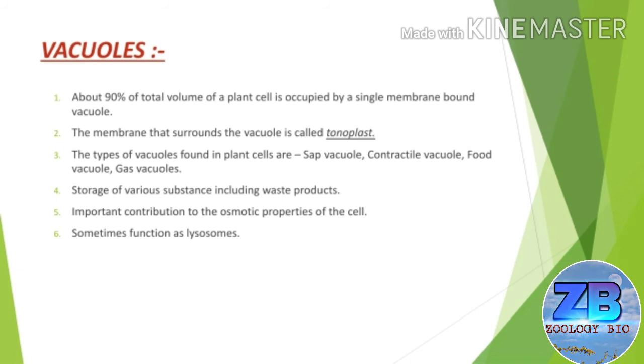Number 4, gas vacuoles. These are found in green bacterial cells. And now the functions of vacuoles. The functions of vacuoles are storage of various substances including waste products, important contribution to the osmotic properties of the cell, and number 3, sometimes function as lysosomes.